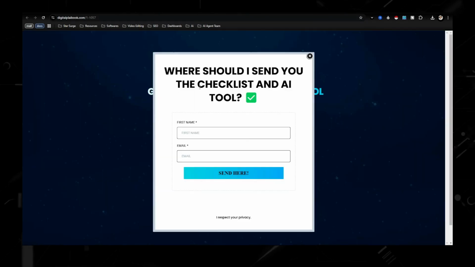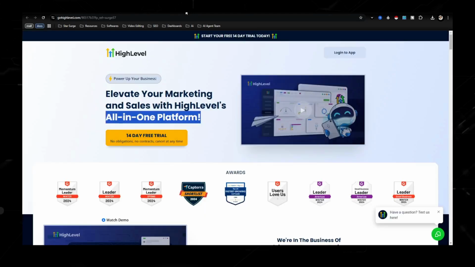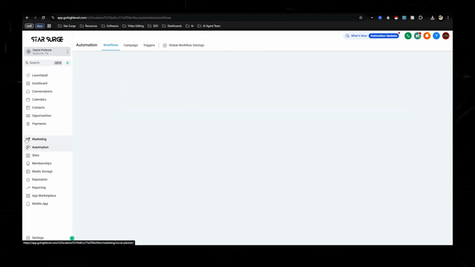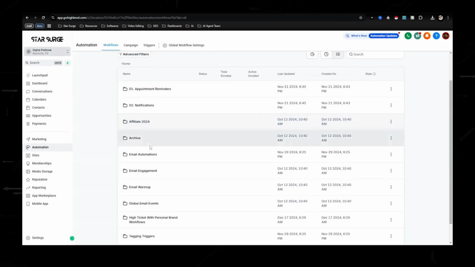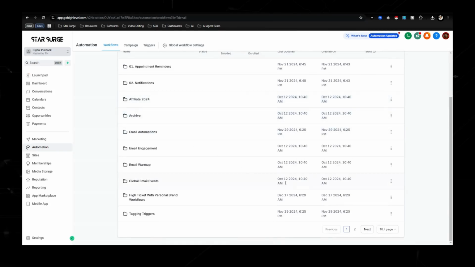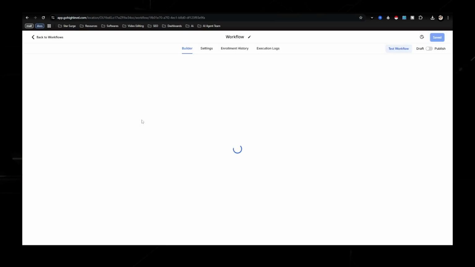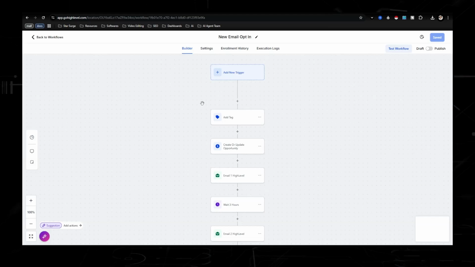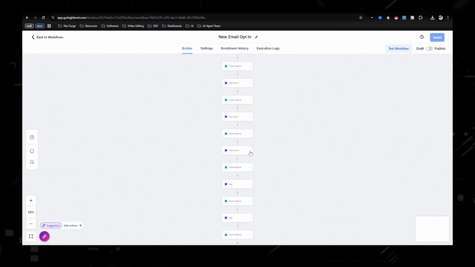So once you have this set up, the funnel, let's go ahead and talk about the back end part of it, which is going to be the email automations and sequences, and that's going to be right here. Now you're going to have all of these different email automations, but depending on if you're familiar with this software, familiar with email marketing, it all depends on you guys. But I have one called the new email opt-in. Well, if you're new and you're not very advanced yet, use this sequence, because I have 60 emails already built out for you.